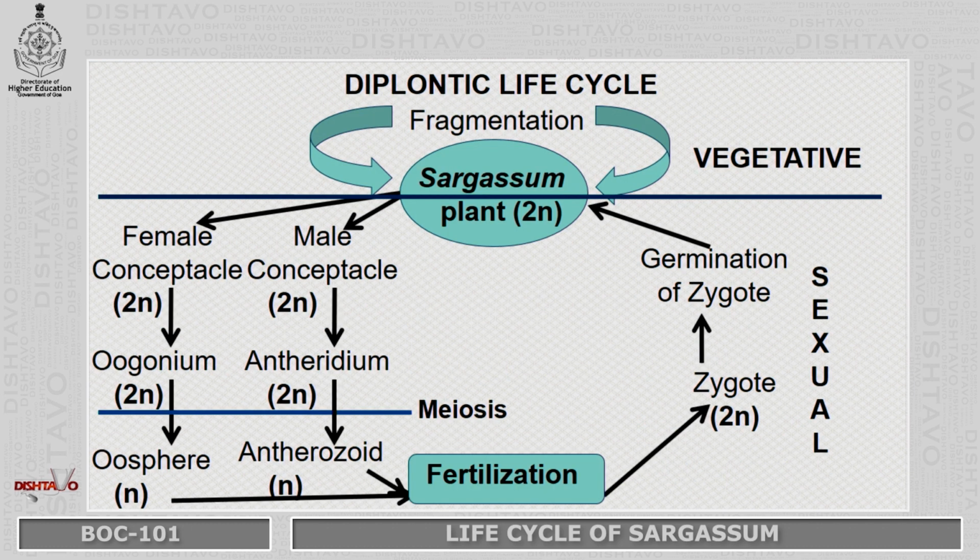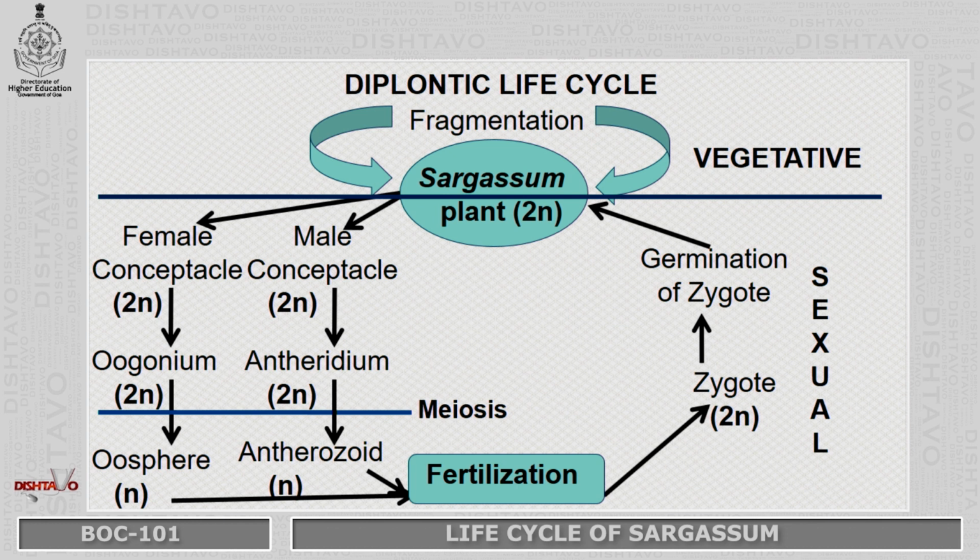To illustrate the life cycle, Sargassum reproduces by two means, vegetative and sexual. Vegetative reproduction is by fragmentation, and sexual reproduction is by producing conceptacles, that is male and female, on the receptacles. The female conceptacle will give rise to the oogonium, the male conceptacle will give rise to the antheridium. Till here it is the 2N diploid stage.